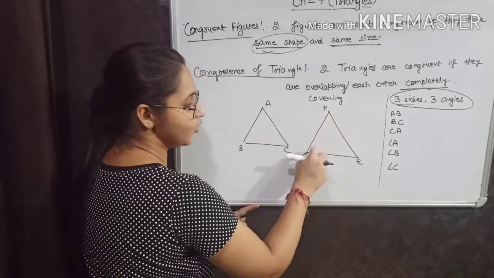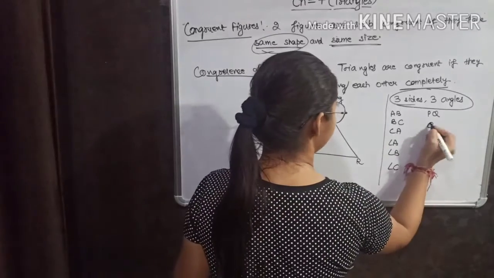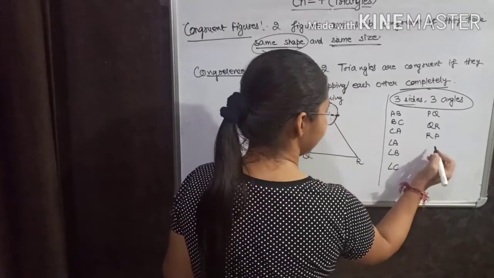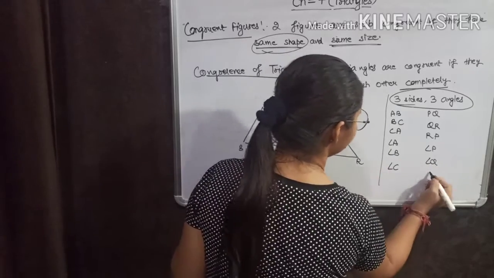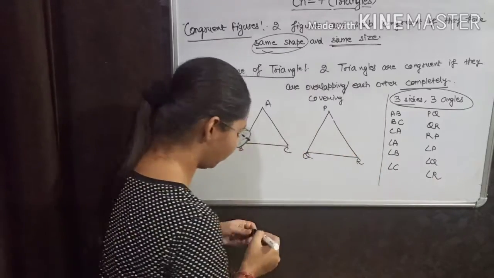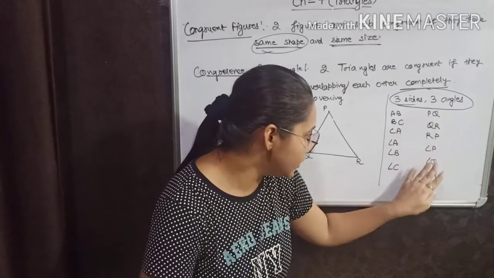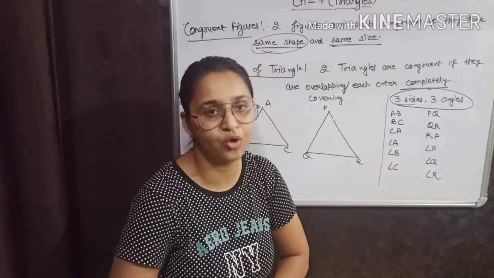In this triangle PQR, first side is PQ, then QR, then RP, then angle P, then angle Q, and then angle R. Now, I have the relation between these 6 parts such that these two triangles will be congruent.